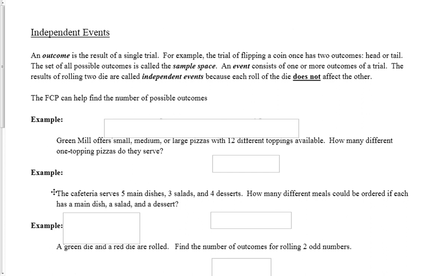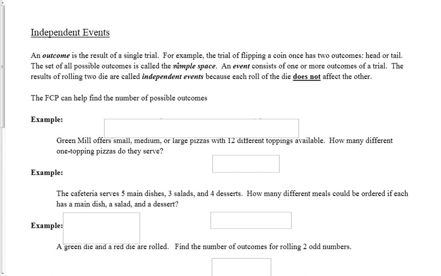Take a look at independent events. It's the outcome. An outcome is the result of a single trial. For example, if you flip a coin, you have two possible outcomes. You can have either heads or tails. And the set of all the possible outcomes is called the sample space. So the sample space for the coin is heads or tails. An event consists of one or more outcomes of a trial.